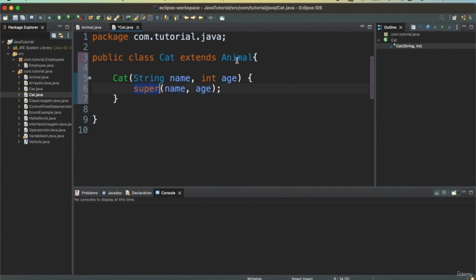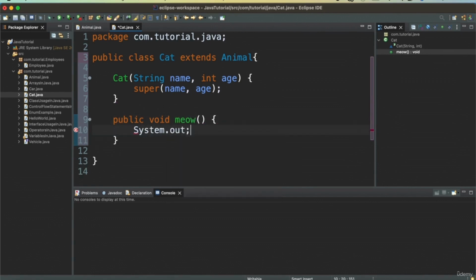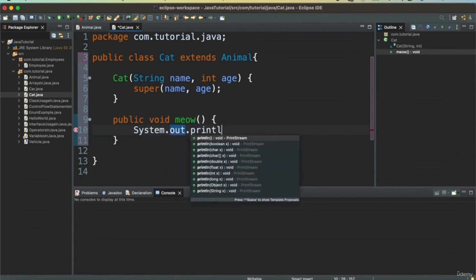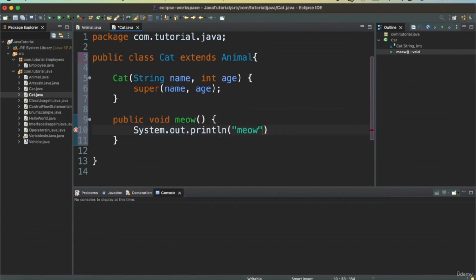So it will call an Animal constructor and will set the values as we need them. Besides the regular methods that Animal class has, now the Cat class will also have one more method called meow, and then I can just say out.println and then meow.